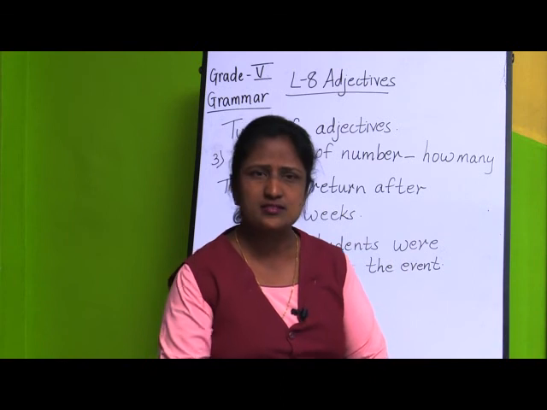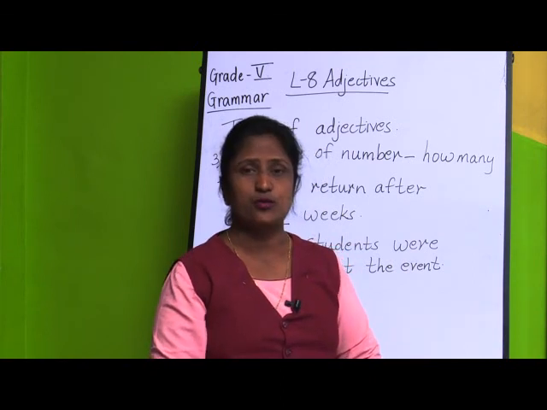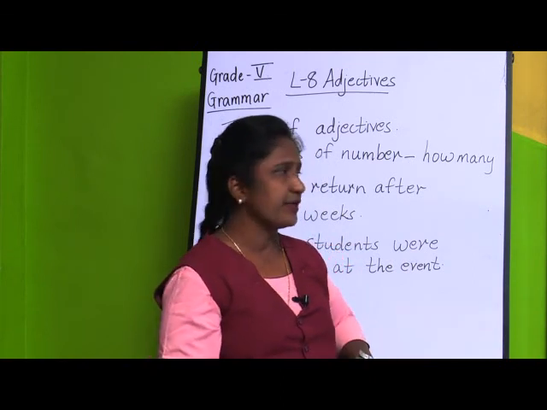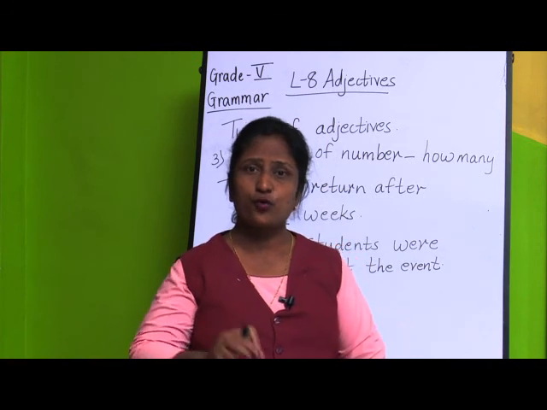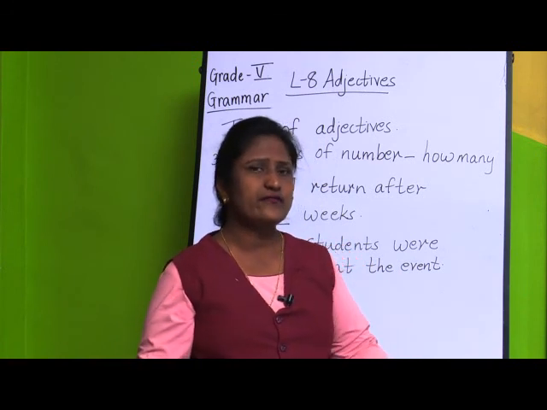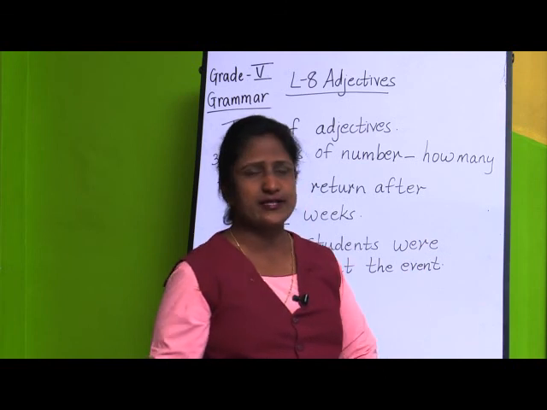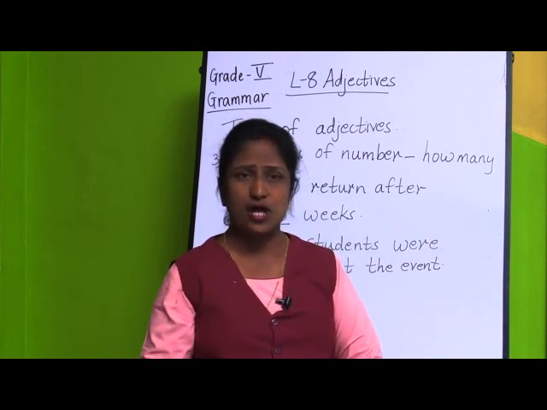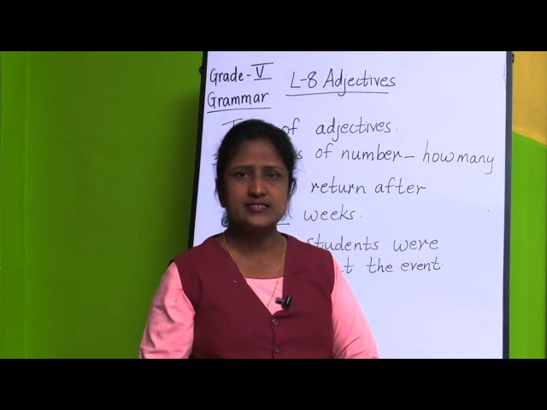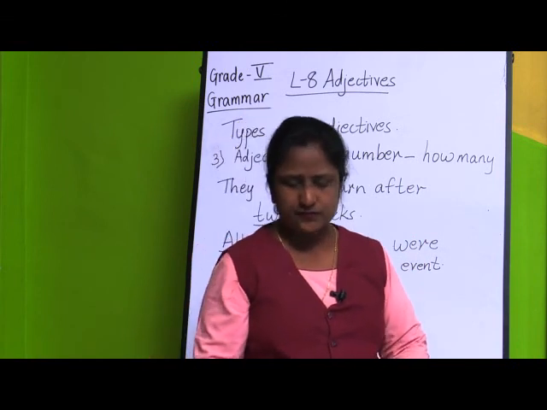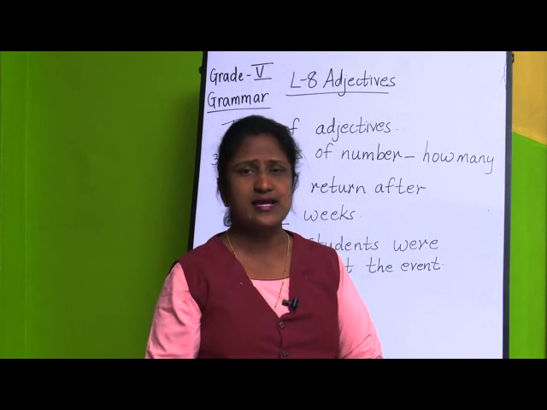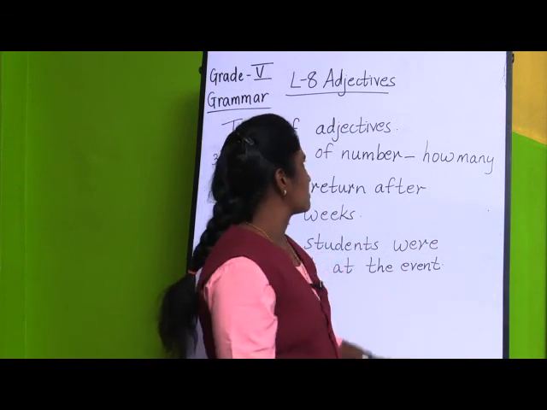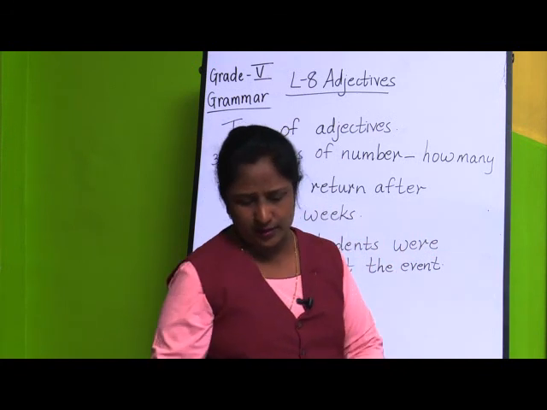Second is adjectives of quantity. Here if you ask the question by using the words how much, you will be getting the quantity of only things. Then the third type is adjectives of number. If you ask the question by using the words how many, we will be getting the exact number of persons, things and animals. So, this was about adjectives of number.